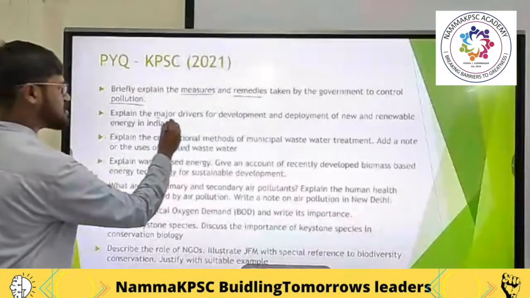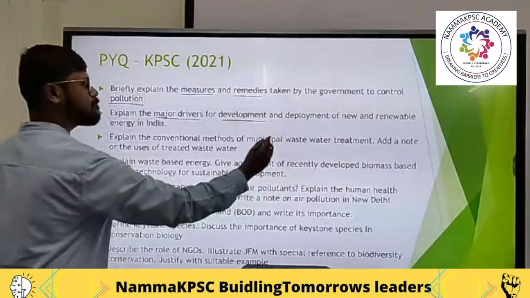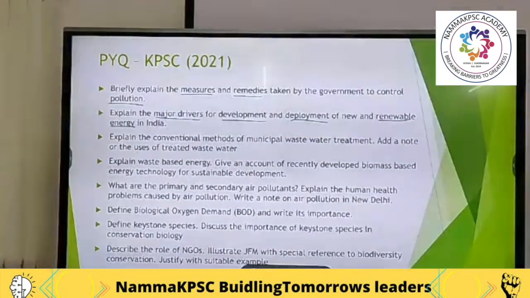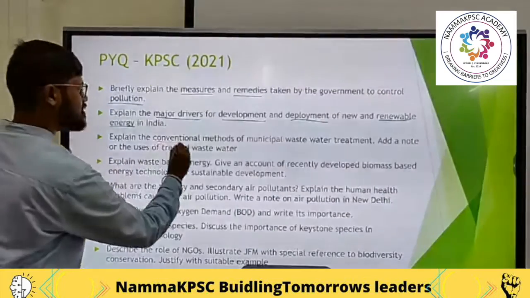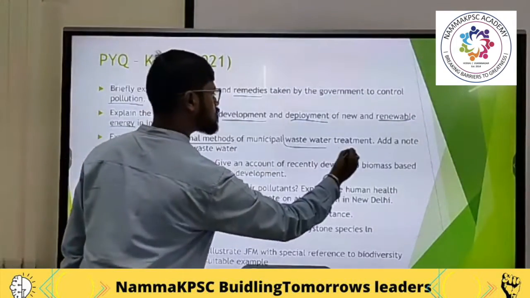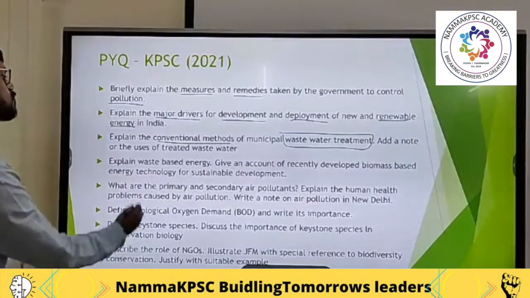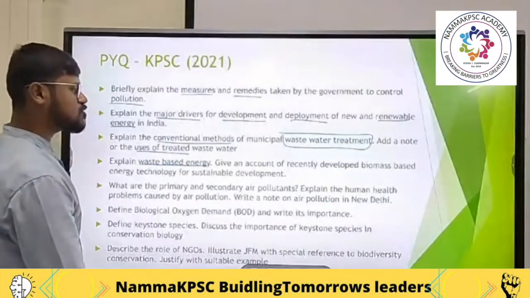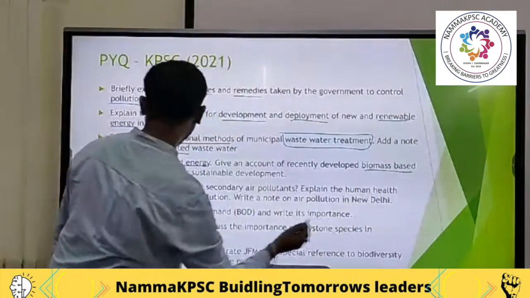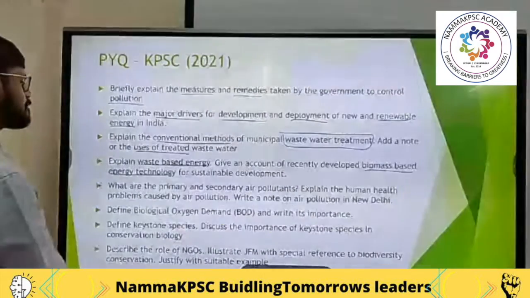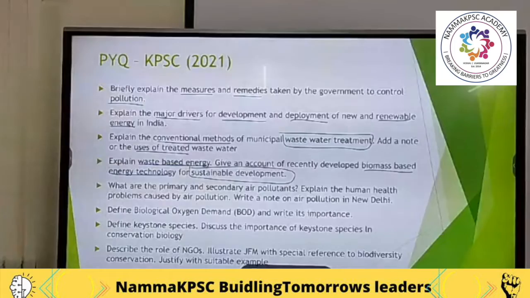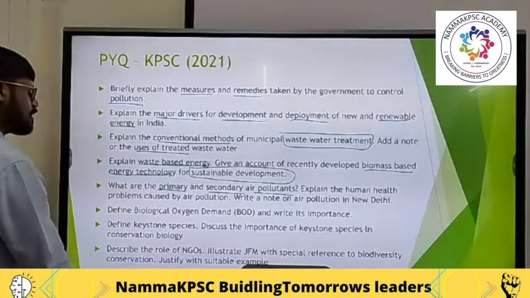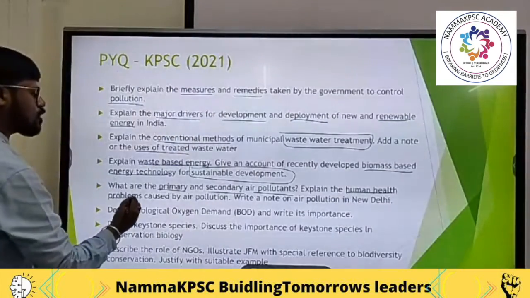Then, explain the major drivers for development and deployment of new and renewable energy in India, which we will be seeing today. Third, explain the conventional methods of municipal wastewater treatment. Add a note on the uses of treated wastewater. Explain waste-based energy. Give an account of recently developed biomass-based energy technology for sustainable development. Then, what are the primary and secondary air pollutants? Explain the human health problems caused by air pollution.